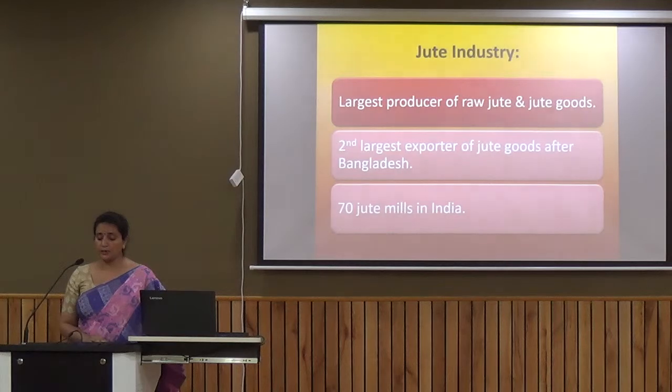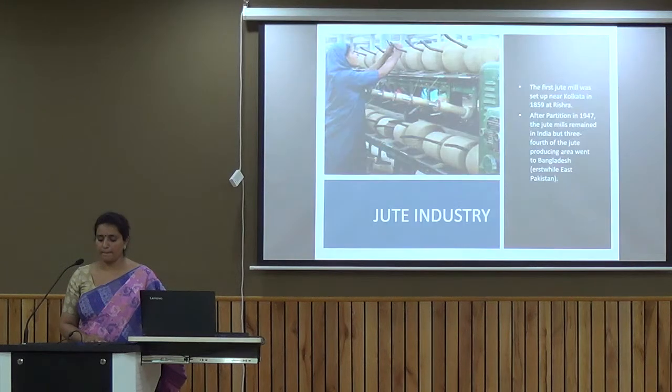Now the second important agro-based industry is the jute industry. If we talk about the jute industry, India is a large producer of raw jute as well as jute goods, and maximum jute industries are located in the area of West Bengal, which is a jute producing area. And we are the second largest exporter of jute goods after Bangladesh.